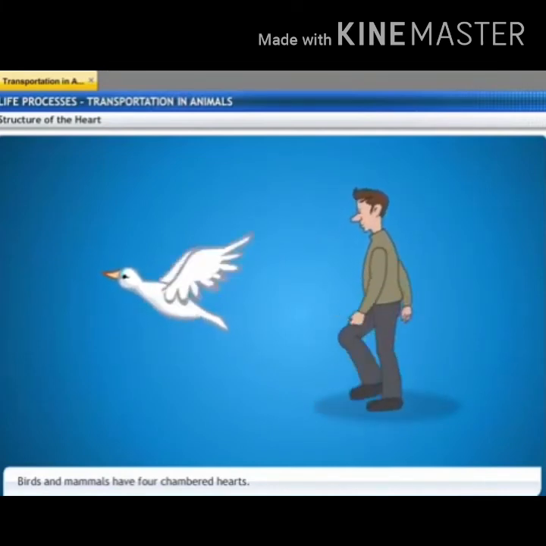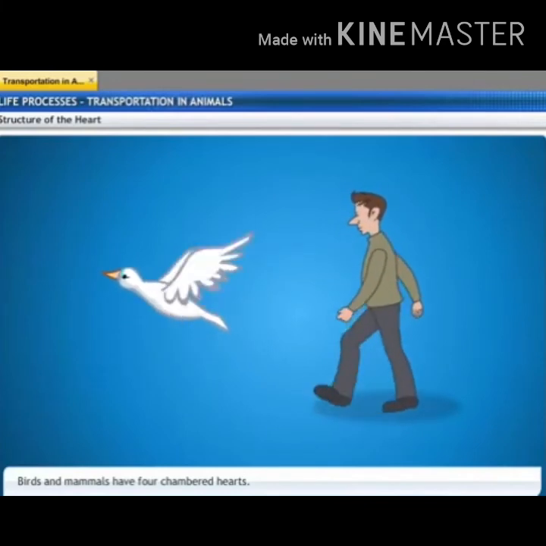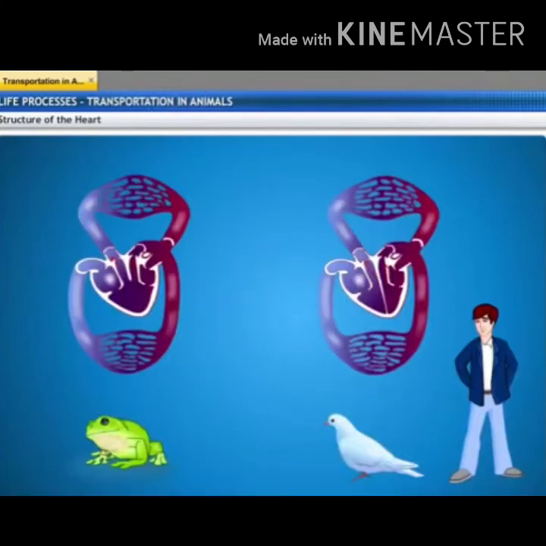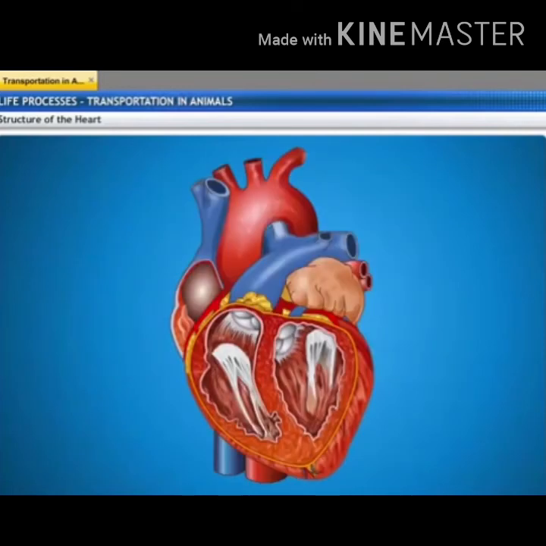Birds and mammals are warm-blooded animals. So, more energy is needed for maintaining the body temperature. Clear? So, amphibians, birds and mammals have double circulation. That is, the blood passes through the heart twice before it is pumped to different parts of the body. In fishes, it is single circulation. In birds, mammals and amphibians, it is double circulation.